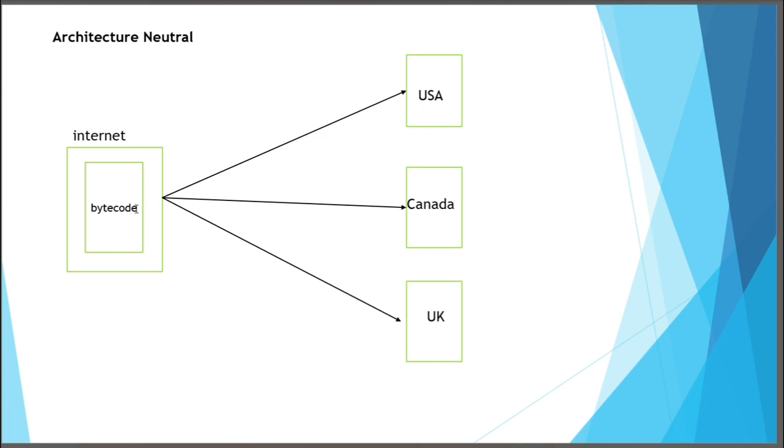For example, this bytecode was generated in India and uploaded to the internet in India, and people in other countries download this bytecode from the internet and execute it in their countries.